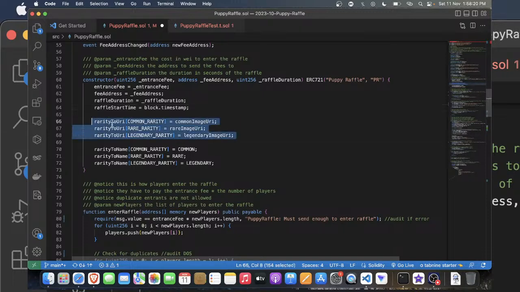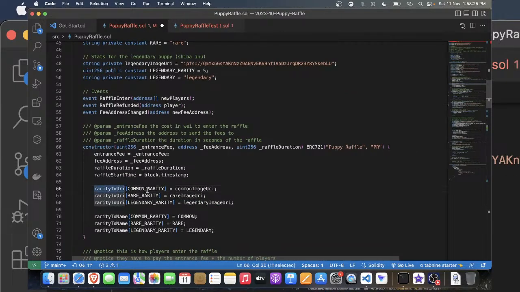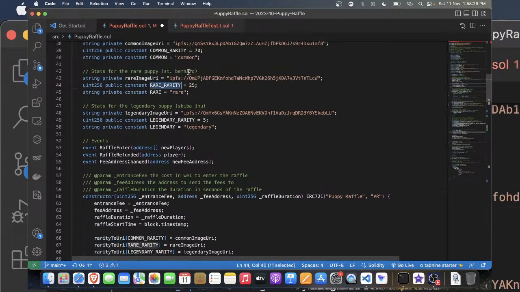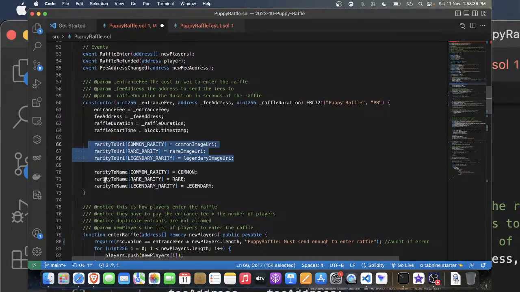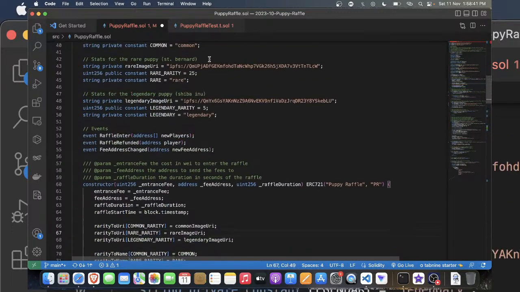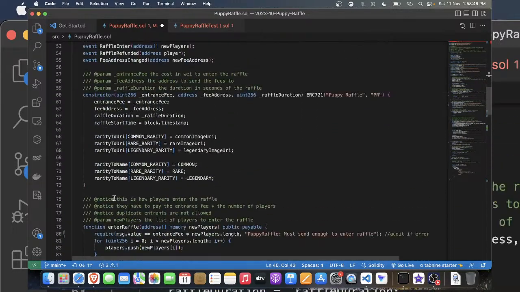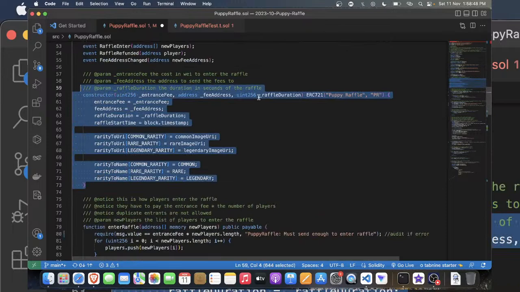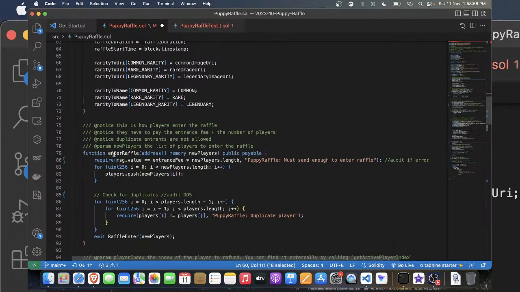So we are setting the mapping rarity to URI. The rarity is nothing but the three variables: common rarity, rare rarity, and legendary rarity, set to all the IPFS links, the URIs. Alright, and rarity to name. Same thing, which is pointing to the URI; here it is pointing to the name. Here you can see the common, rare, and legendary. That is pretty decent. I could not find anything right over here. Here you can see the NFT name as well as the symbol. That's nice.